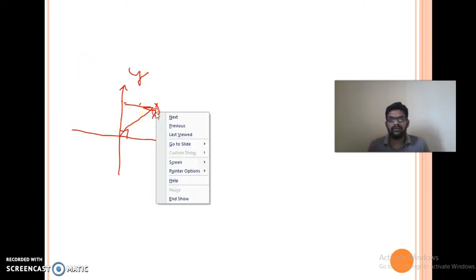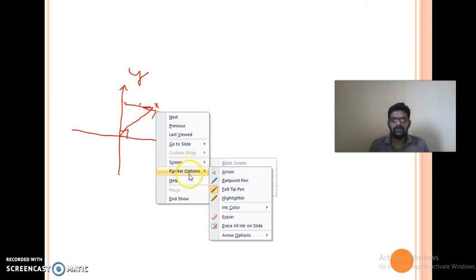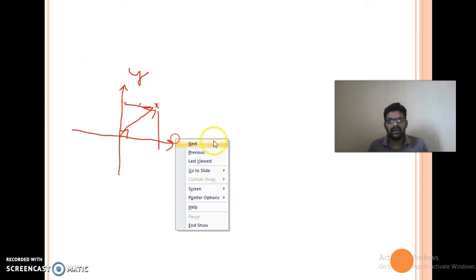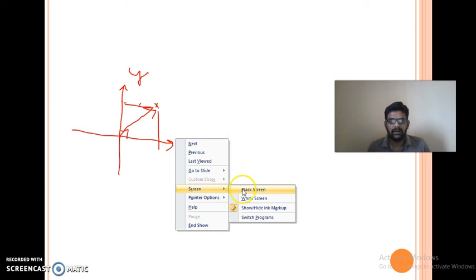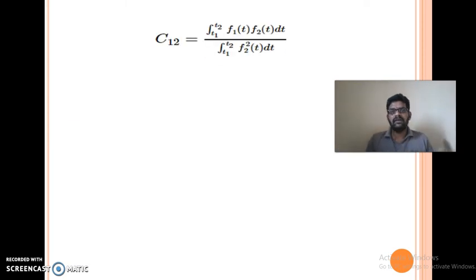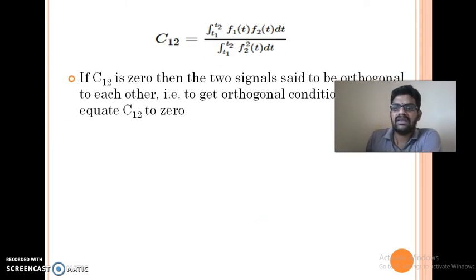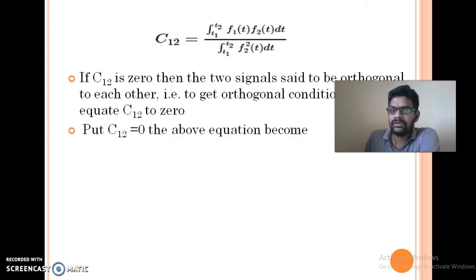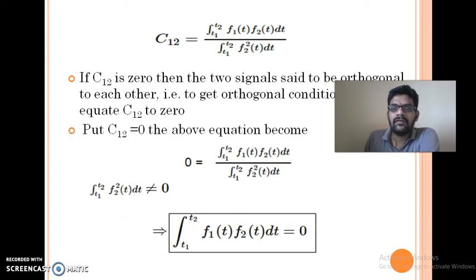So if any two functions are orthogonal to each other, by using those two functions you can represent any type of new function. That is the advantage of orthogonal functions, an orthogonal system. XY is a Cartesian system, which is an orthogonal system. Spherical system is an orthogonal system. Cylindrical system is an orthogonal system. Like that, there are orthogonal systems. By using those orthogonal systems, you can represent any function. Similarly, if the functions or signals form an orthogonal set, by using that orthogonal set, you can represent any type of new function.